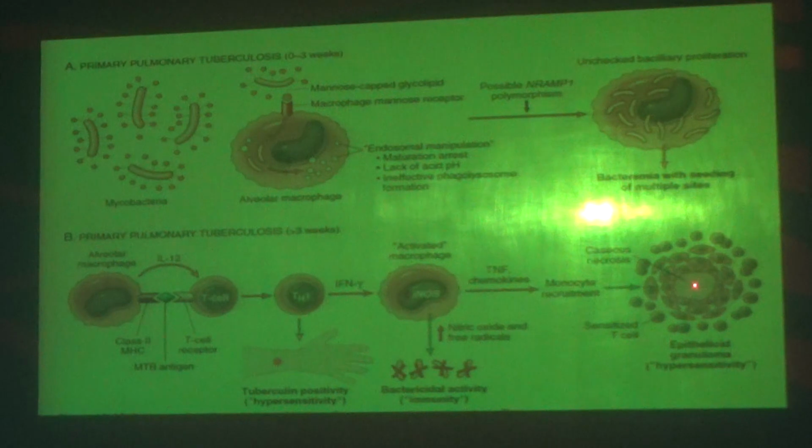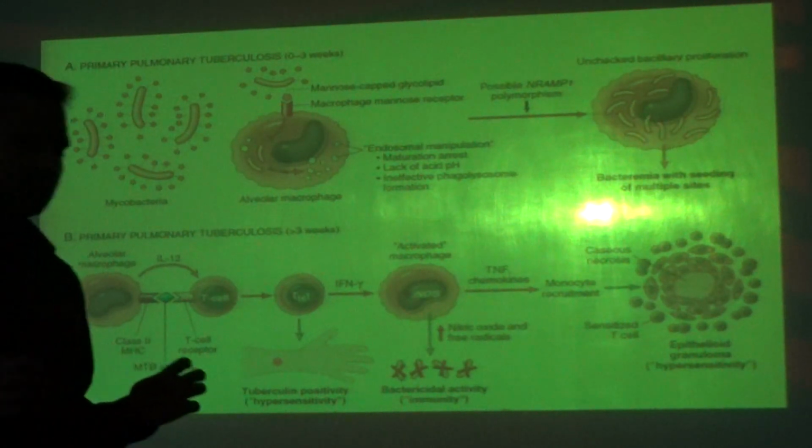In the center you are seeing caseous necrosis. These are all the epithelioid cells. These are all the lymphocytes. Again, I will tell you how it occurs.